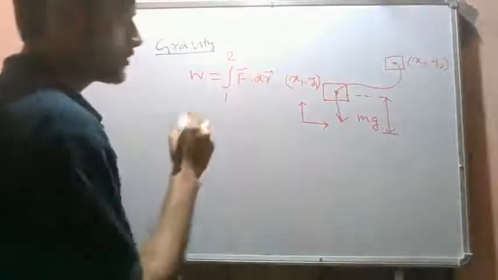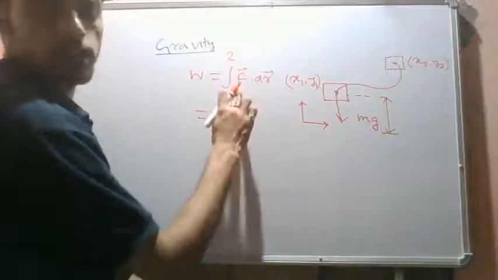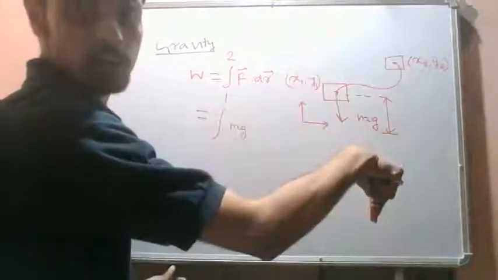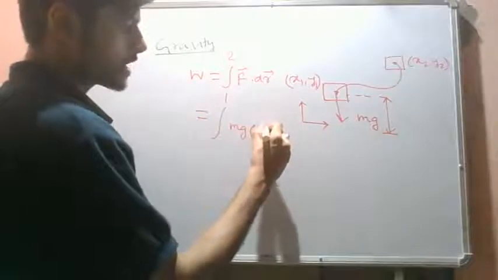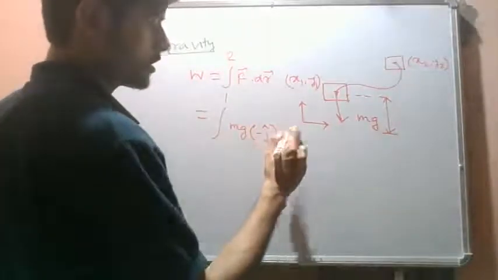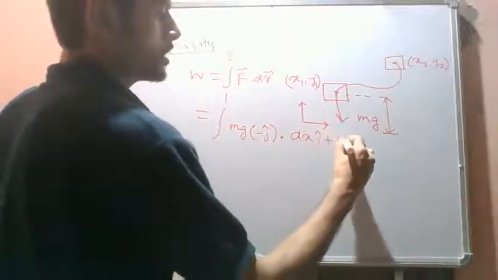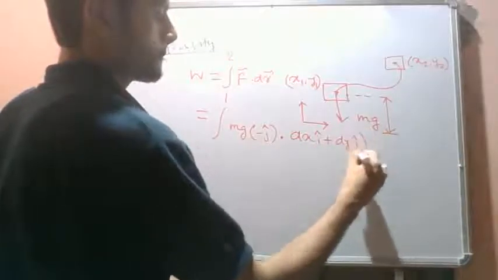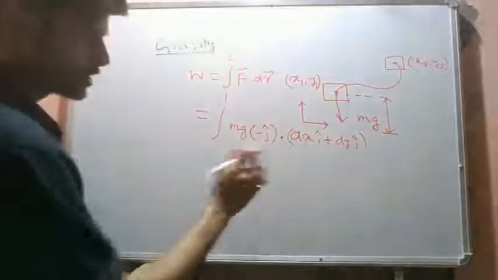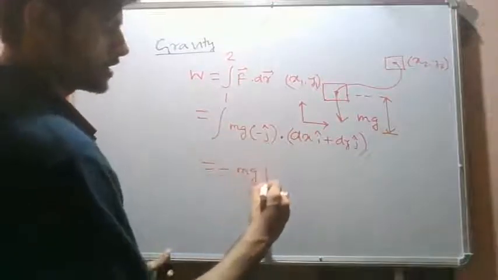Okay, we will have this. So F is always mg. This F vector is always mg in the vertically downward direction, which is minus j cap, dot this object is moved, so we have dx i cap plus dy j cap, right? Okay, so using this dot product, we see that it is minus mg integral dy.